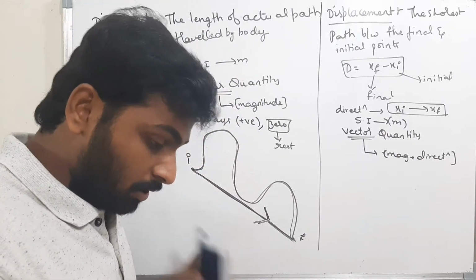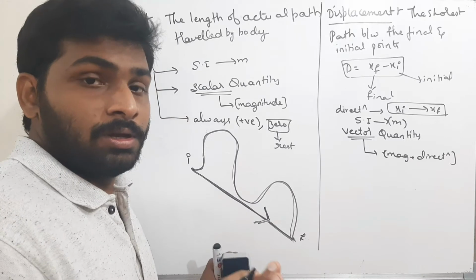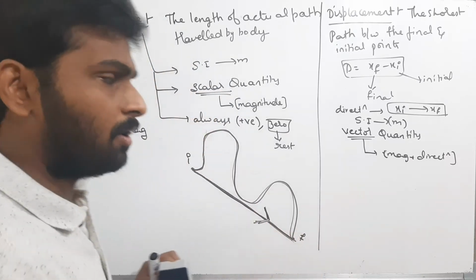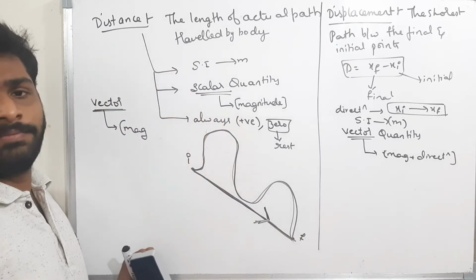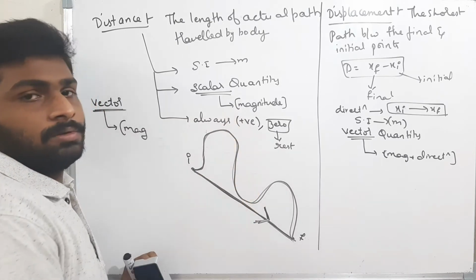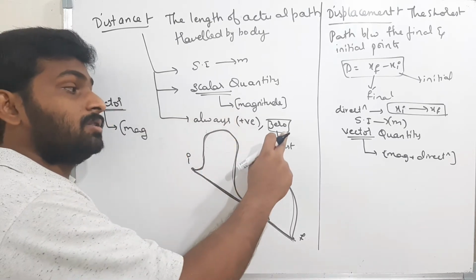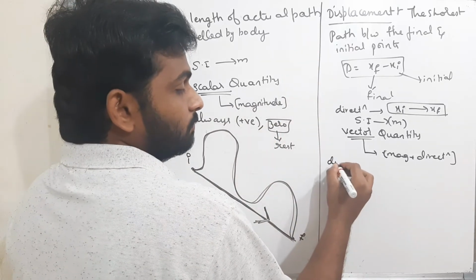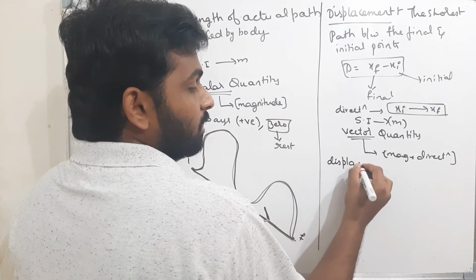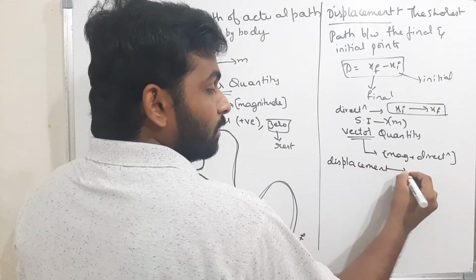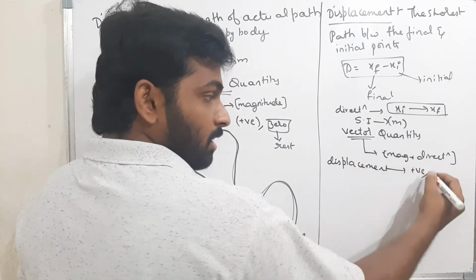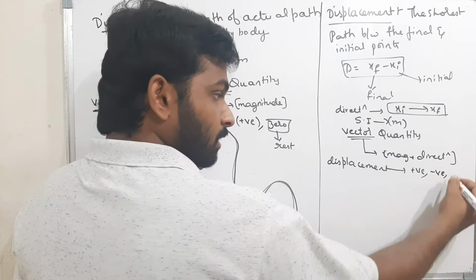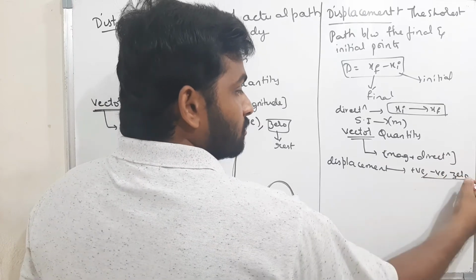If the body is not at rest, it is in motion. It may be moving in any direction, but always the distance is positive. It is always greater than 0. If the body is at rest, then only the distance is 0. Okay. Now when it comes to displacement, displacement can be positive, it can be negative, it can be 0 also.